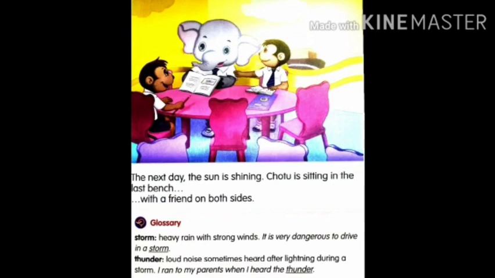Now children, read the glossary and the lesson, and try to collect more words in your brain. Then even by seeing the pictures or a word, you will be able to identify the word, though it is given in a different order. Meaning, even if the letters, the alphabets, are not arranged in proper order, if you learn many words, you will be able to do that. So based on this, let us complete the worksheet and also the LP.